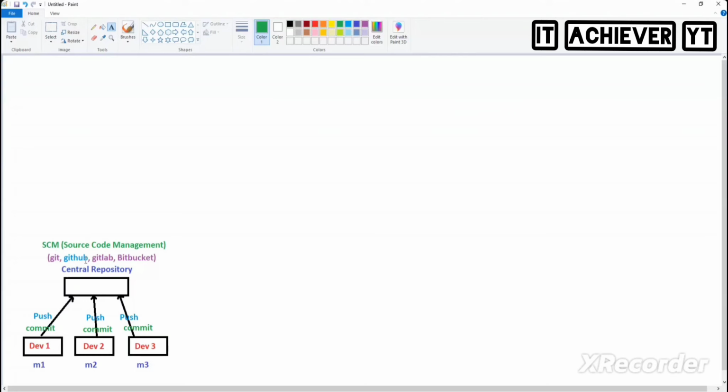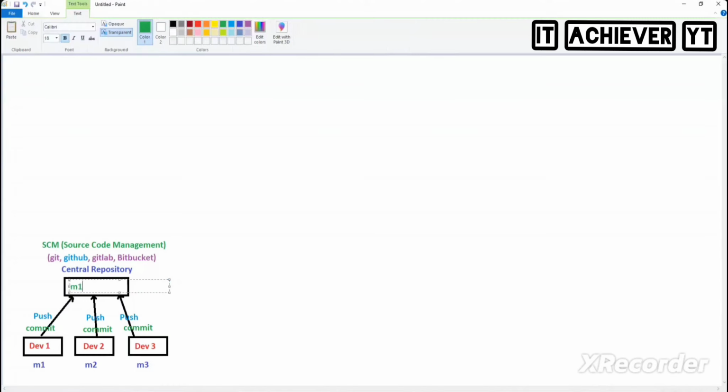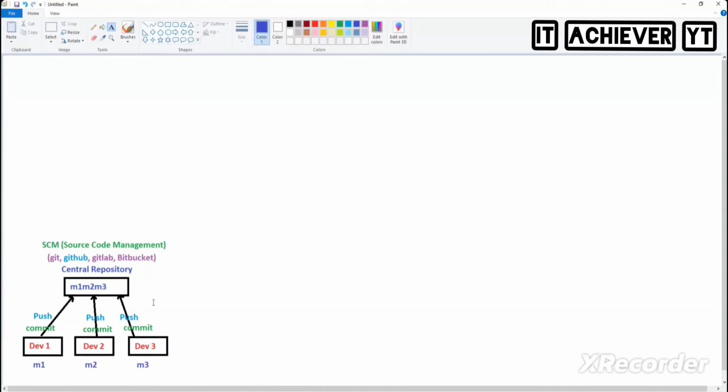GitHub. Okay, so in this central repository, what code is it storing? M1, M2, M3 code we are storing inside the repository. But I have one question for you. Now I have hired developer 4, a new team member. I introduced him to the team: this is my developer 1, developer 2, developer 3. Please develop module 4. In order to develop module 4, he needs the information about module 1, module 2, module 3 also.